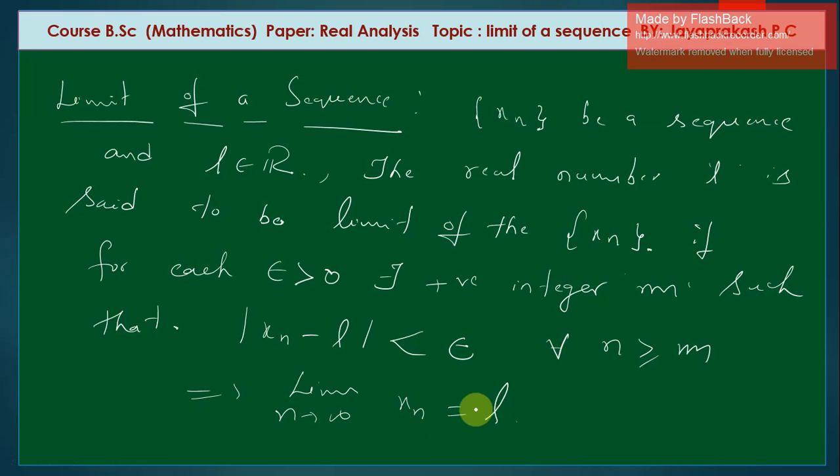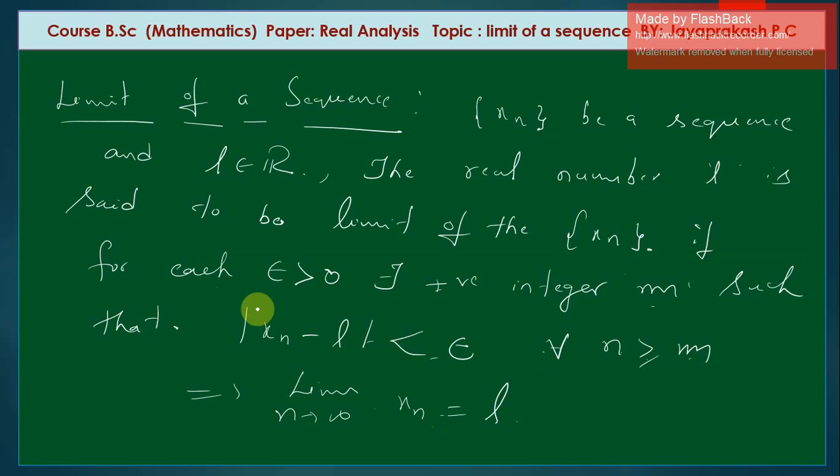Here L should be finite. If it is finite, it is a convergent sequence. If it is infinite, it is a divergent sequence. You have to remember, once again, the limit of a sequence: the real number L is said to be the limit of the sequence xn if for each epsilon greater than 0 there exists a positive integer m such that modulus of xn minus L is less than epsilon for all n greater than or equal to m. That is, it implies that limit n tends to infinity xn is equal to L. It converges to a finite limit. So you have to remember that definition, we use it in some of the theorems.